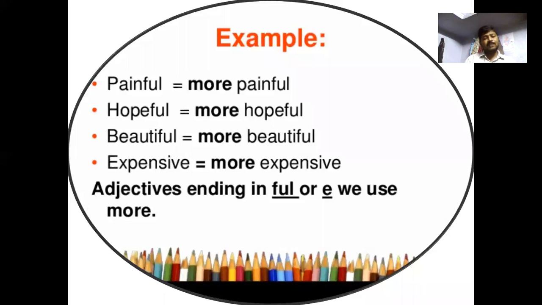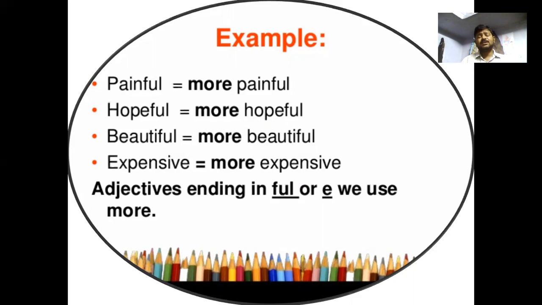Painful. It can be used in the positive degree as more painful. These are the examples and exemptions. Exemption means we can use the word more; there are no other words like painer or painist. The words more and most can be used with adjectives ending in FUL, and also with adjectives ending in E like expansive. So hopeful, more hopeful; beautiful, more beautiful; expansive, more expansive.